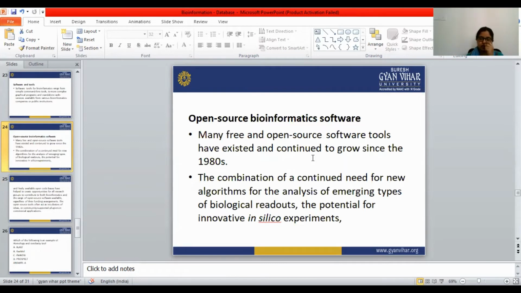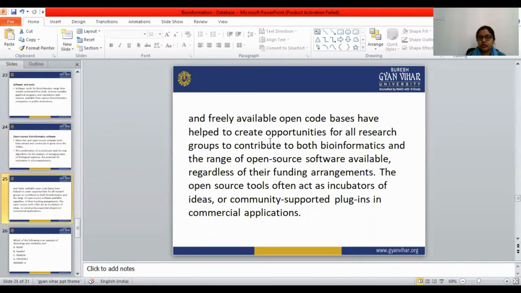and freely available open code bases have helped to create opportunities for all research groups to contribute to bioinformatics and to the range of open source software available, regardless of their funding arrangement.